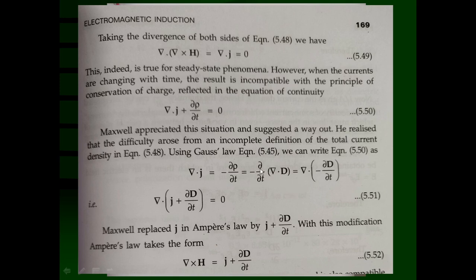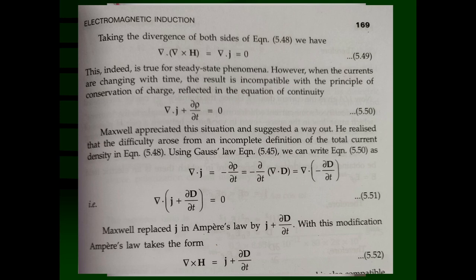So he substituted rho is equal to divergence of D in the equation of continuity. Now this equation becomes divergence of J is equal to minus del t of divergence of D. Now try to understand what del means. Del is nothing but a differential operator. I talked about it earlier, if you remember, that it is a special kind of operator which differentiates any vector function. Del is del x of i caret plus del y of j caret plus del z of k caret.